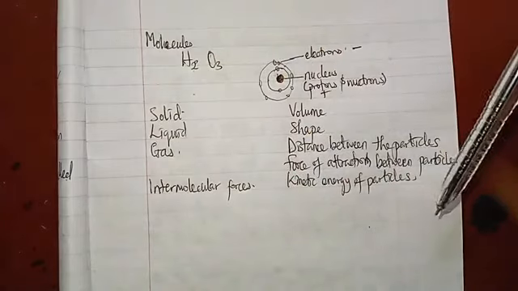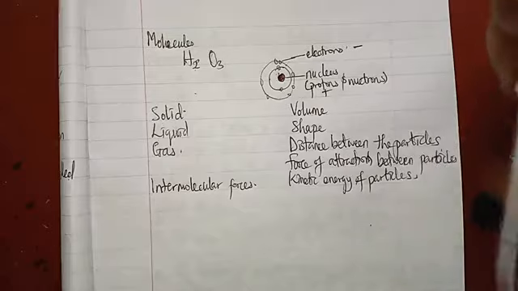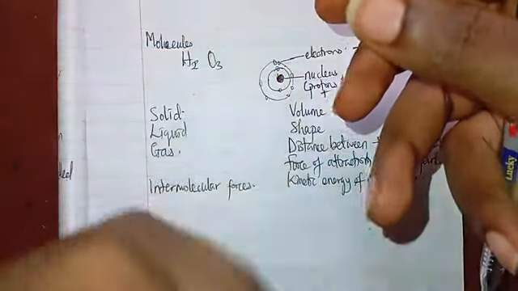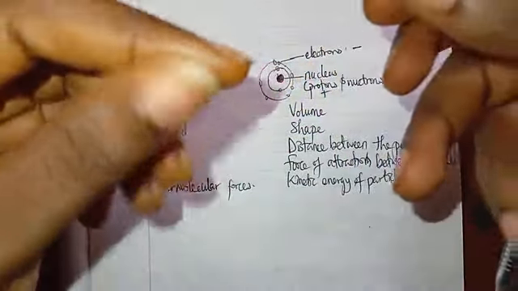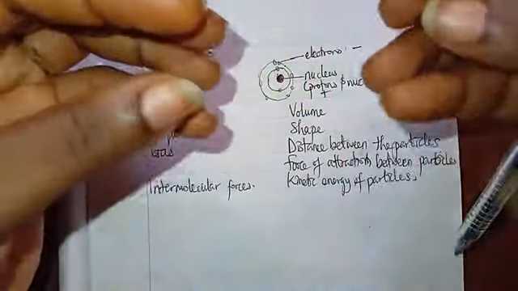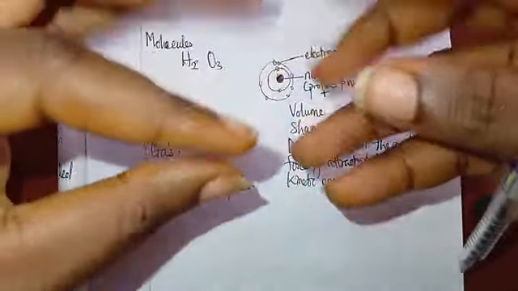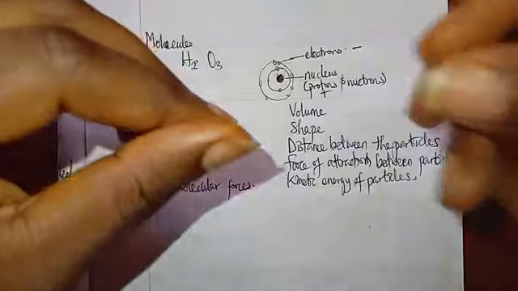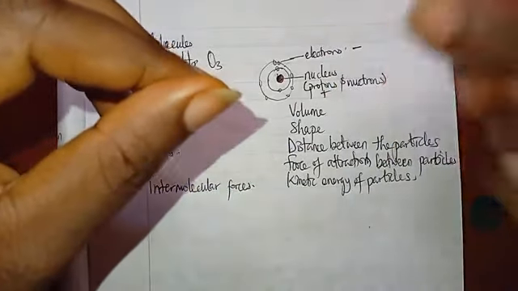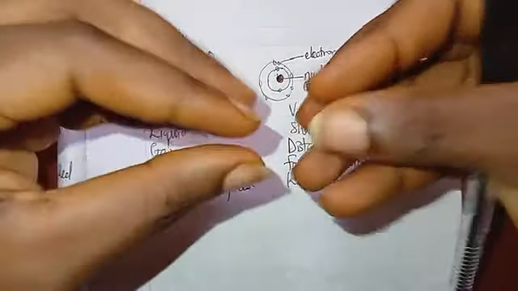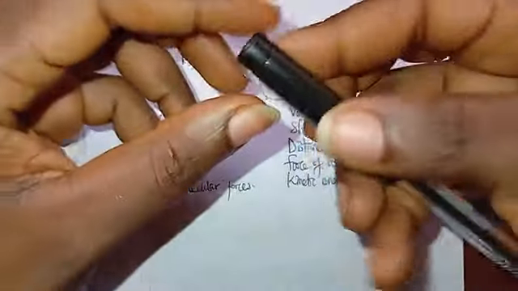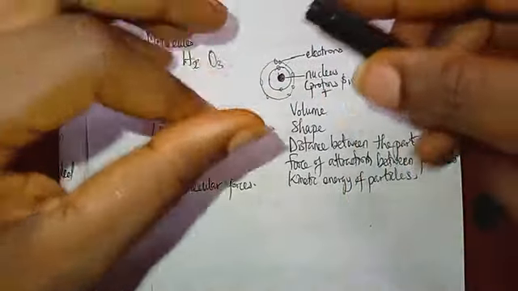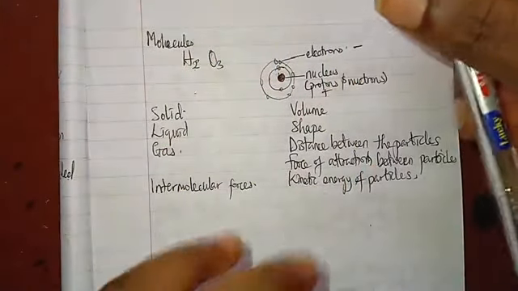Then kinetic energy of particles. Now, we said that temperature is the average measure of the kinetic energy of a body. Now, kinetic energy of the body is talking about the motion of those particles. We said that matter is made up of tiny particles which are in constant state of motion. So what's the energy of these particles in a solid? How do they move? Because that's kinetic energy, motion.